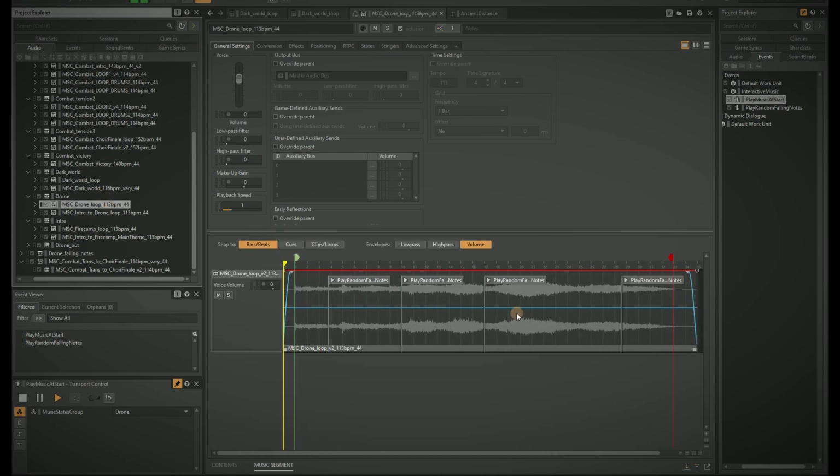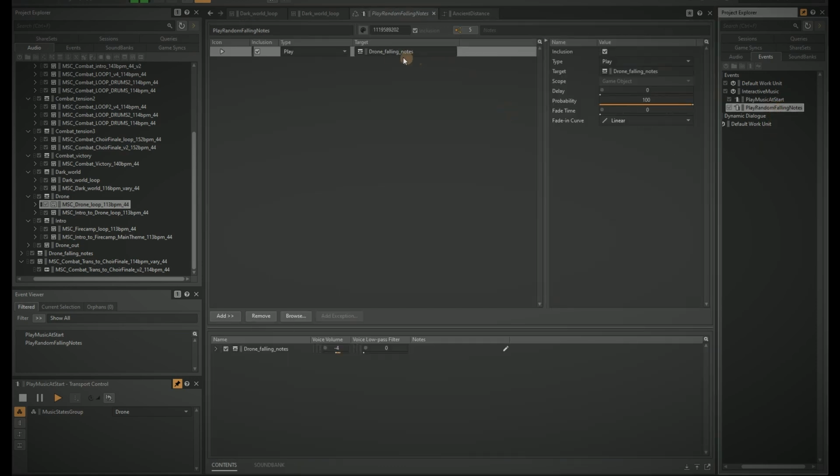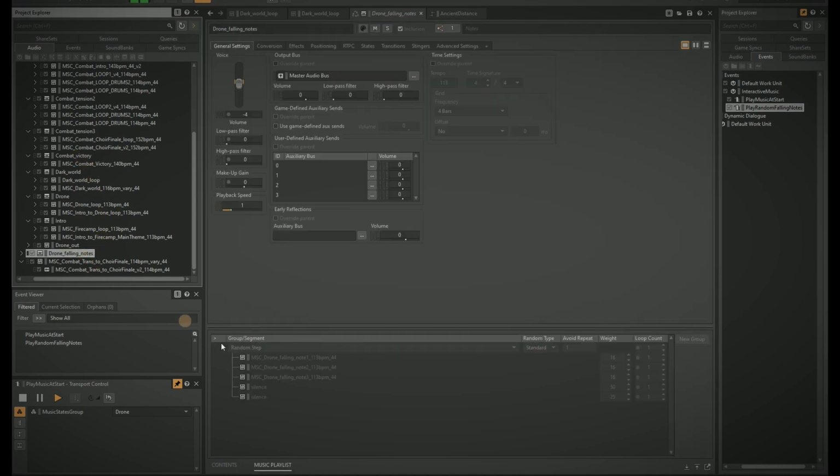The loop has a few markers which trigger an event called Play Random Falling Notes. The event triggers a playlist called Drone Falling Notes, which is a list of music segments that are randomly chosen. A certain weight parameter is assigned to all of them, for instance to favor a choice of silence instead of a sound.